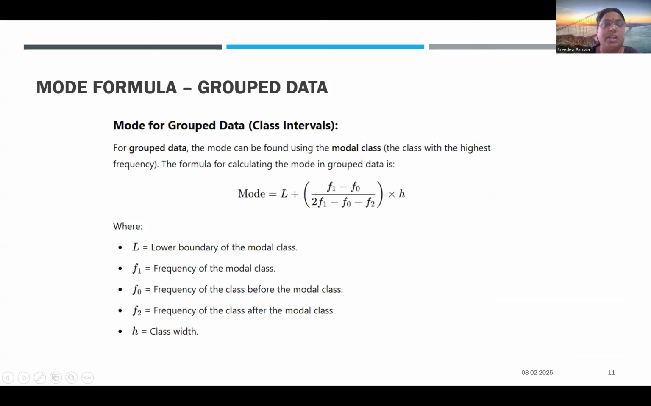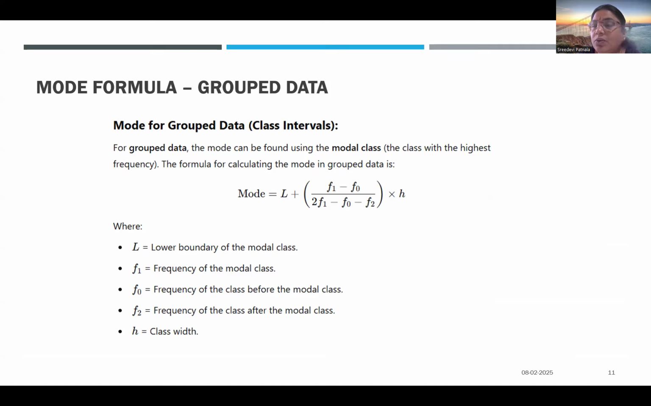Next comes the mode value. Mode for ungrouped data is the most frequently occurring value. For example, in your data set 2, 4, 3, 2, 6, 2, 7, 8, the value 2 is repeated most, so the most repeated value is your mode. That is the ungrouped data case, which generally comes in objective type questions.